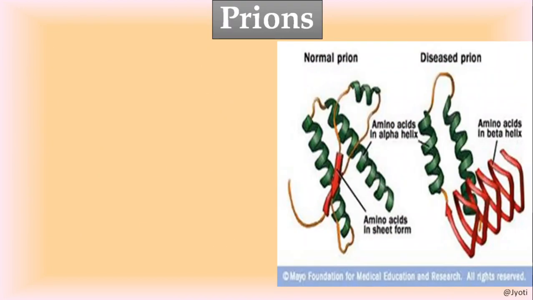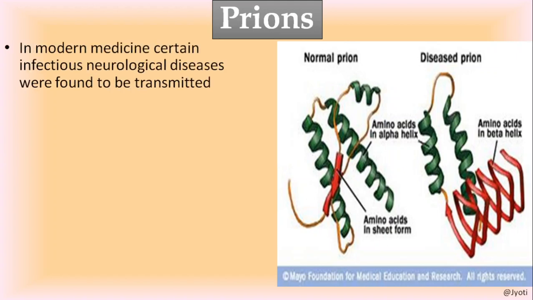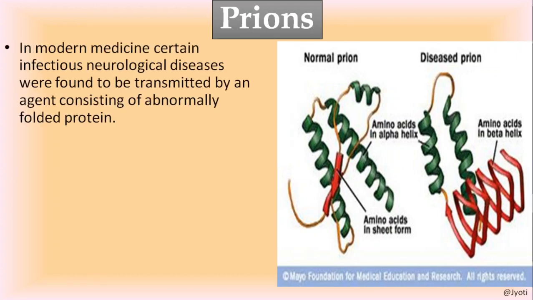The next is prions. In modern medicine, certain infectious neurological diseases were found to be transmitted by an agent consisting of only proteins. But from where are the proteins synthesized? It is from the genetic material. So the agent was similar in size to viruses.